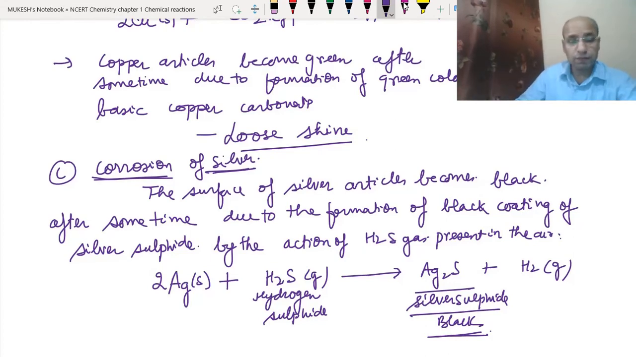Now we will study what are the disadvantages of corrosion. See, in most of the metals the disadvantages are less, but for iron the disadvantages are more.